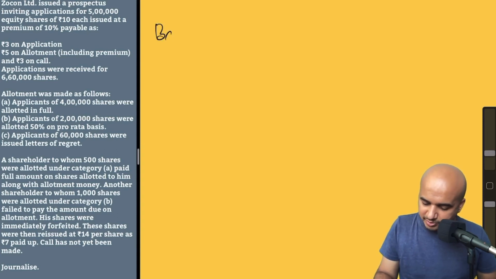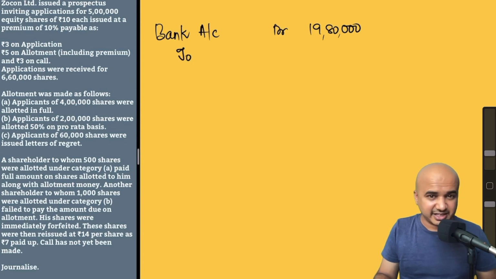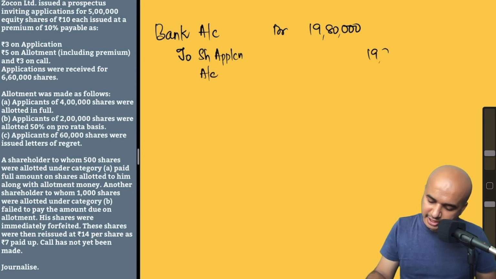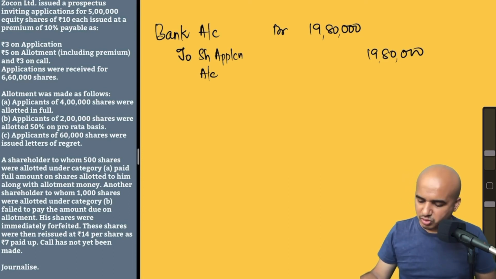Bank account debit 19,80,000. To the credit which is being given, share application account 19,80,000. I'm not bothered about the format and all.